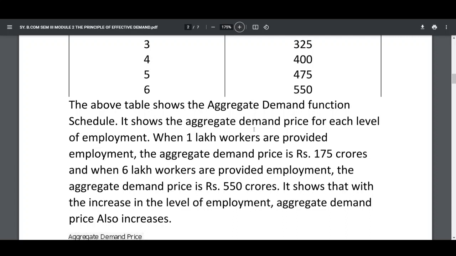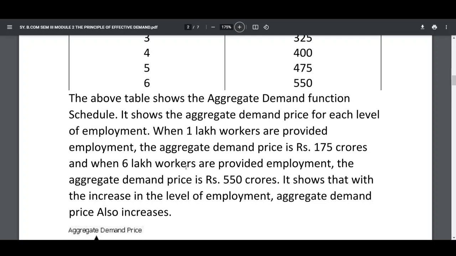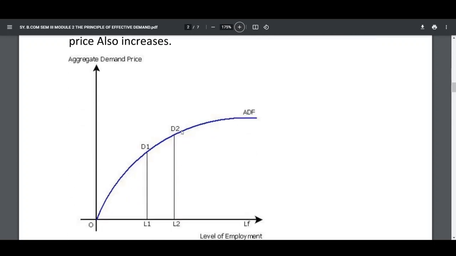It shows the aggregate demand price for each level of employment. When 1 lakh workers are provided employment, the aggregate demand price is rupees 175 crores. When 6 lakh workers are provided employment, the aggregate demand price is rupees 550 crores. It shows that with increasing the level of employment, aggregate demand price also increases.